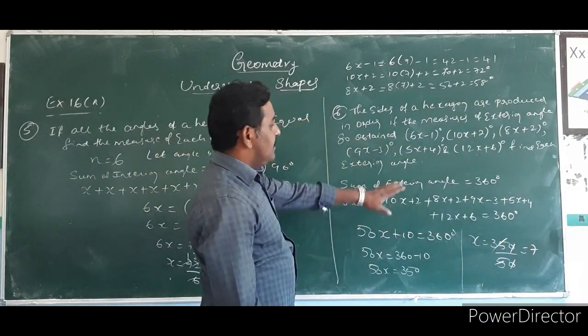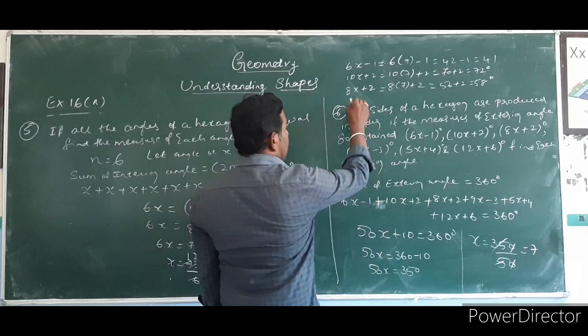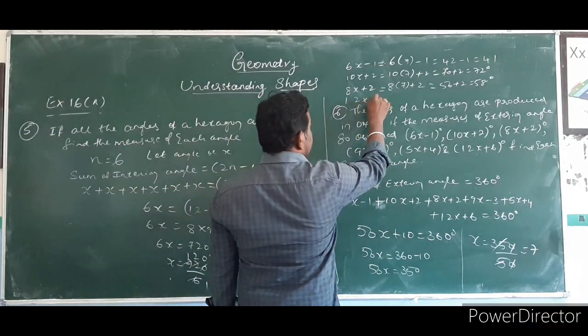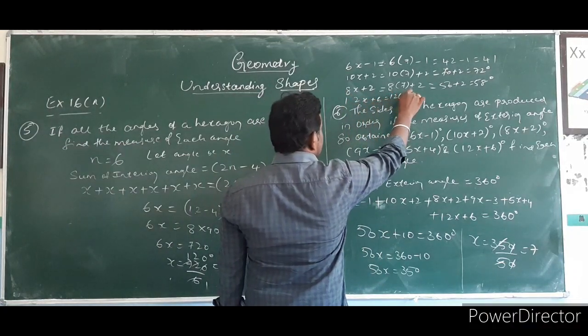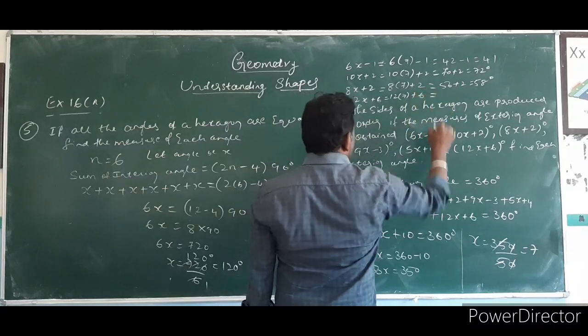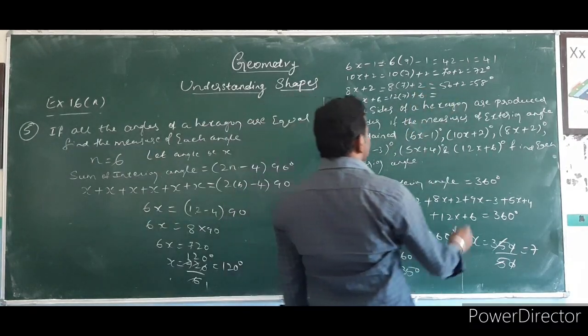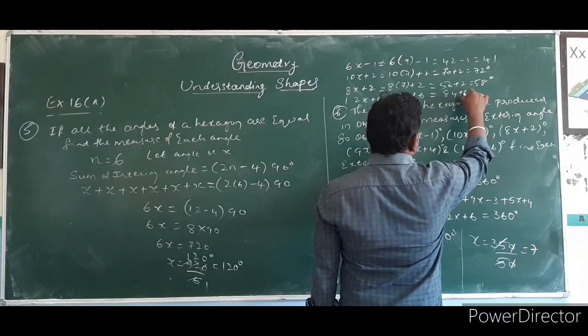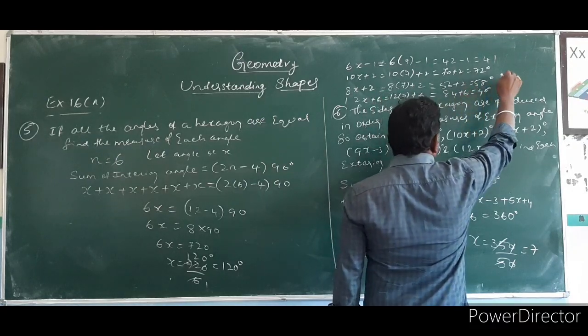Next, 12x plus 6: 12 sevens are 84, plus 6 is 90 degrees.